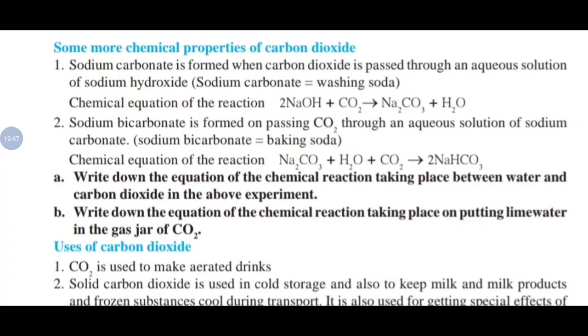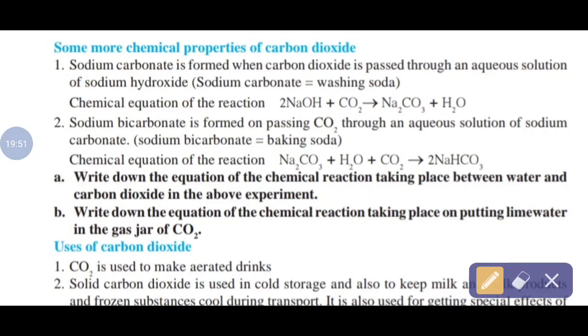Now some more chemical properties of carbon dioxide are given here. First one, sodium carbonate is formed. How is that sodium carbonate formed? A question is given here: write the balanced chemical equation of the following. When carbon dioxide is passed through an aqueous solution of sodium hydroxide. This is your question.